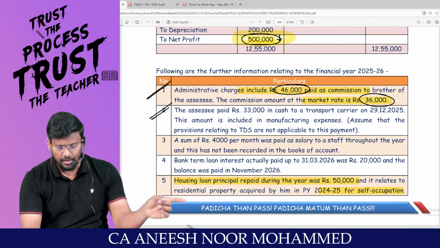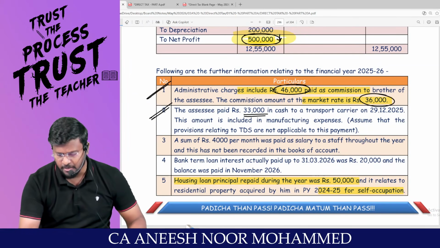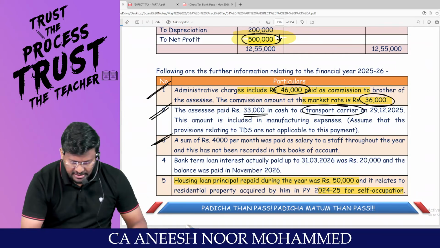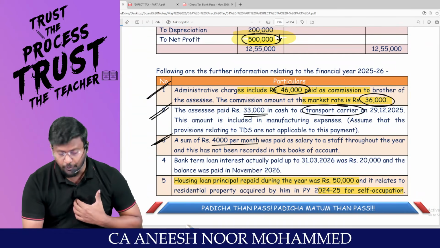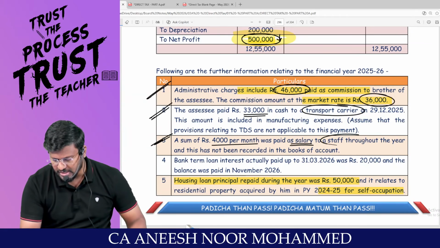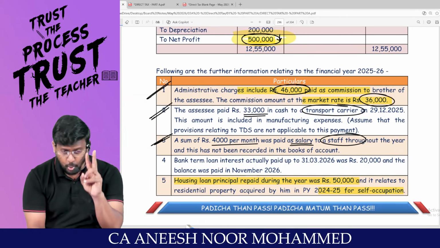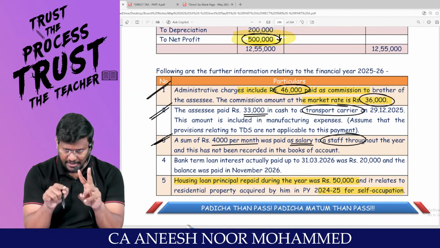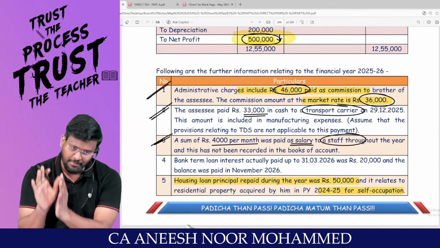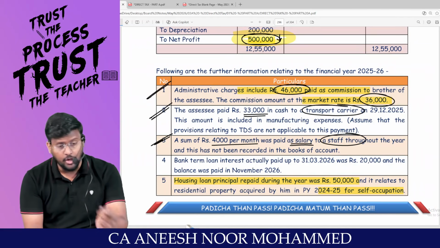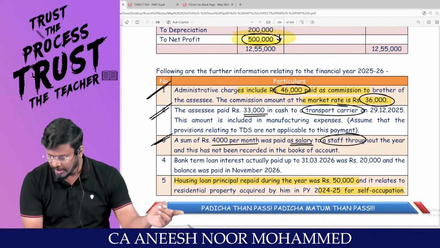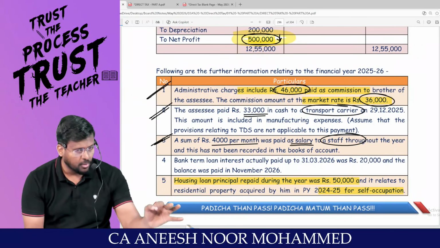Sir, in the P&L account, I paid 33,000 rupees cash, but to a GTA. Any problem? No adjustment is required. Leave that. A sum of 4,000 per month, sir, 4,000 into 12 comes to 48,000, has been paid as salary to a staff, but it has not been recorded. You have two options. Either you can say that this is a mistake that happened in accounts. If it is a mistake, it can be claimed as a deduction under PGBP. Or you can say that this is an unexplained expenditure under IFOS, so section 69C will be applicable.